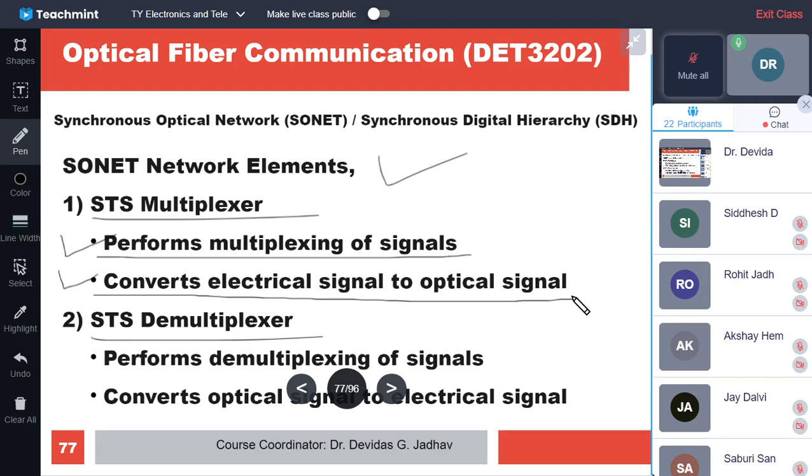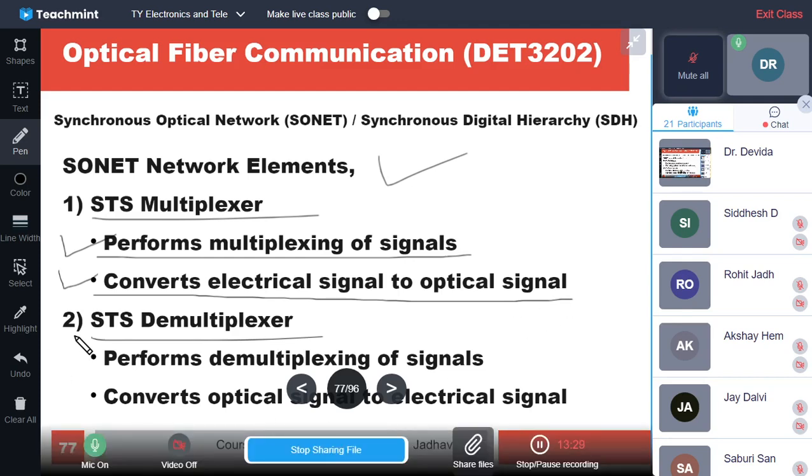So the STS multiplexer performs the multiplexing of the signal, and at the same time converts the electrical signal to optical signal, so that it can be combined with the other device signals, and then the total combined optical signal can be sent over the optical fiber, so that the fiber medium can accept the signal in the form of light.